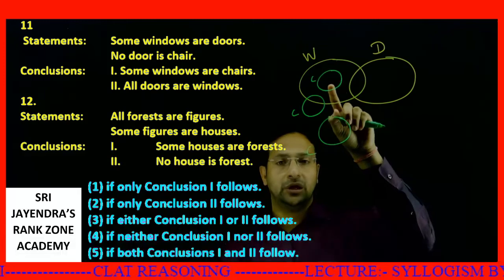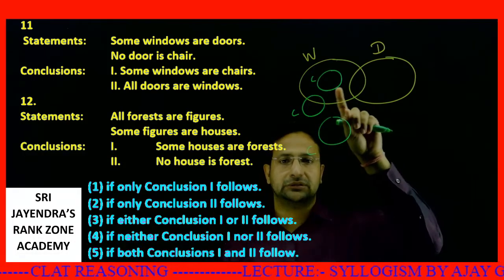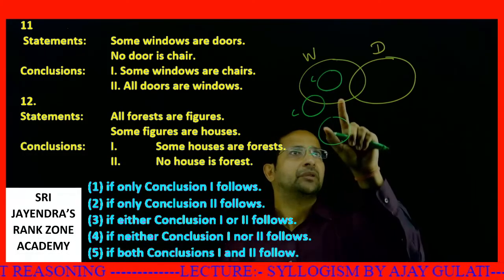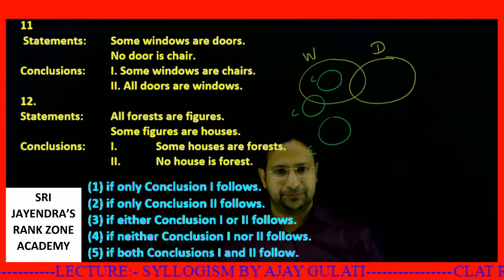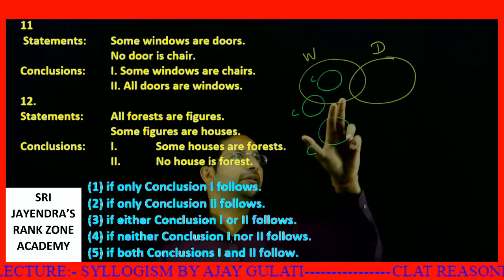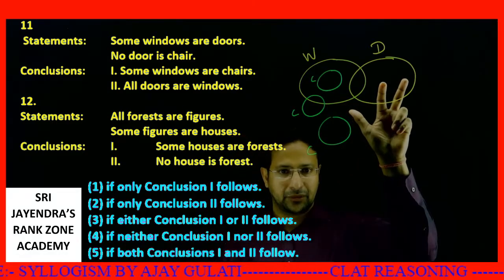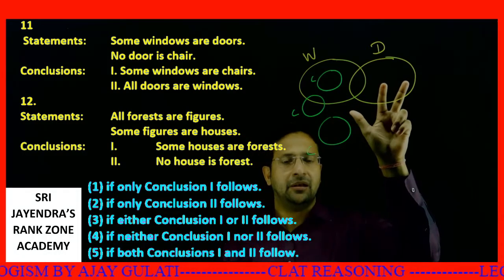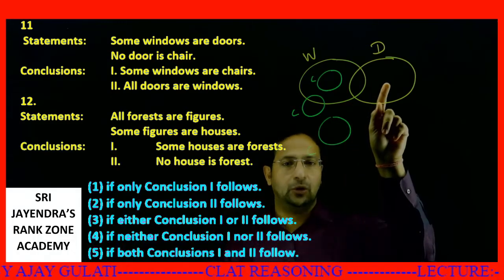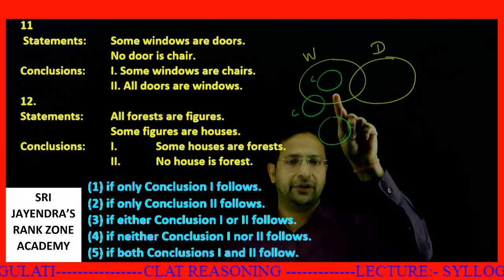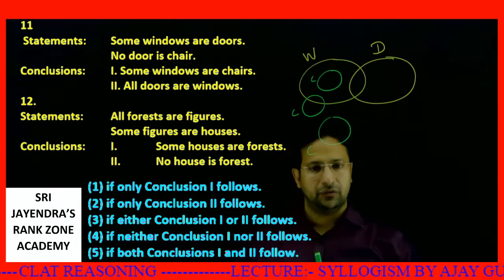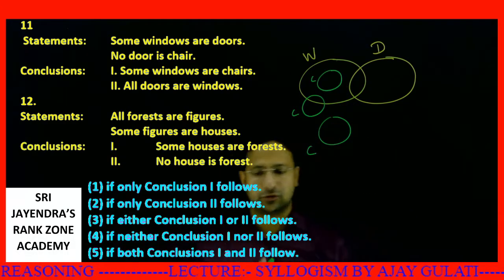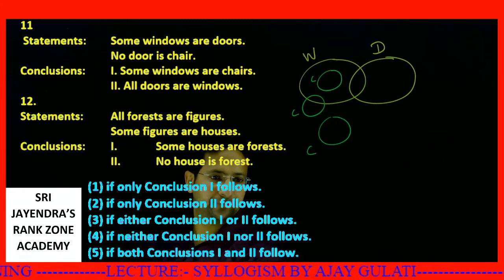We are being told some of the windows are doors. If some of the windows are doors, then all the doors are not windows. Clear? So this is also not satisfied.